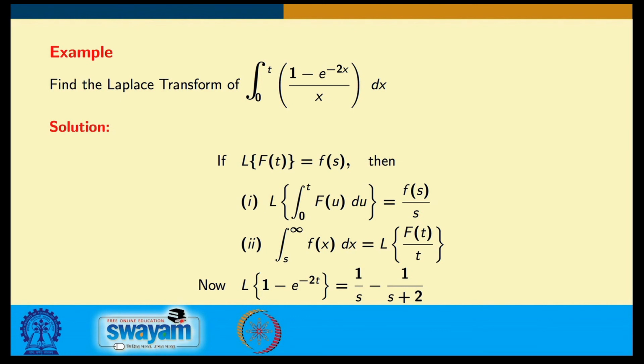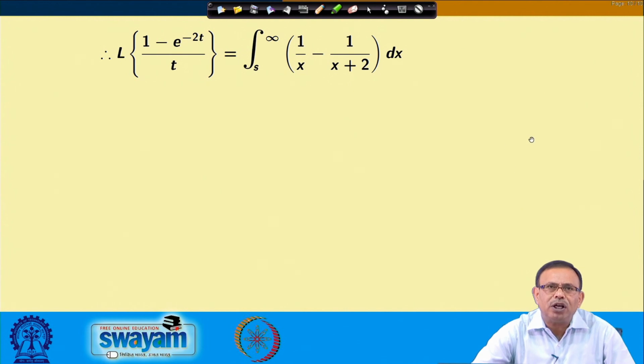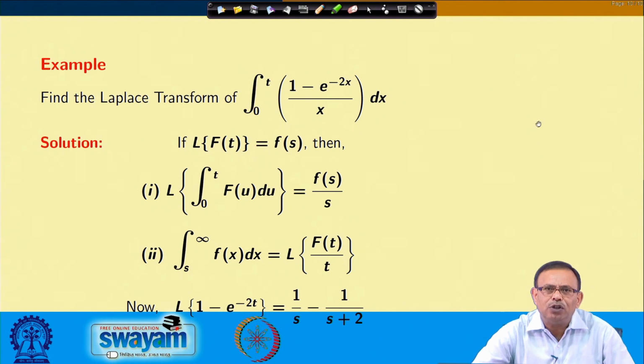Now, the Laplace transform of 1 minus e to the power minus 2t is very easily found: 1 by s minus 1 by s plus 2. So, the Laplace transform of 1 minus e power minus 2t by t will be, from the formula, the integral from s to infinity of that earlier function, 1 by s minus 1 by s plus 2.